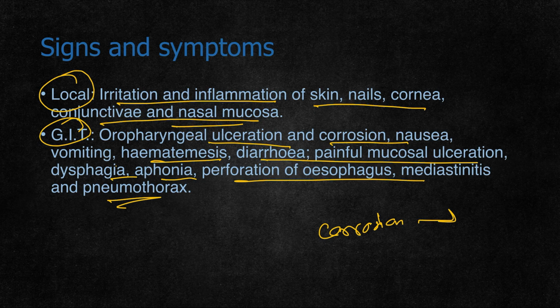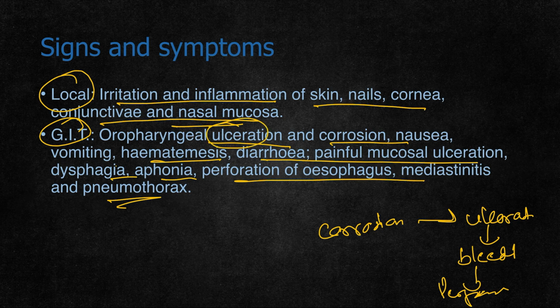So mainly because of corrosion there is ulceration of the mucosa. Ulceration leads to bleeding and also there may be perforation. All these symptoms can be explained by the corrosive action: ulceration, nausea, vomiting, hematemesis, perforation of the esophagus, and mediastinitis. This can cause mediastinitis and pneumothorax.